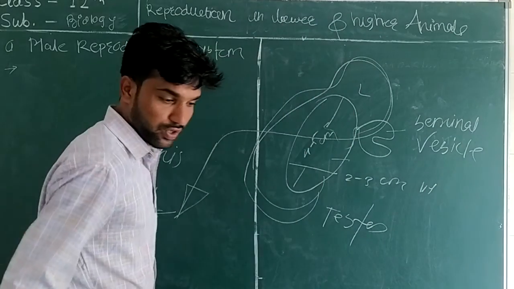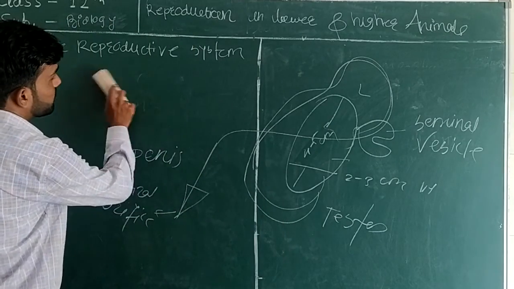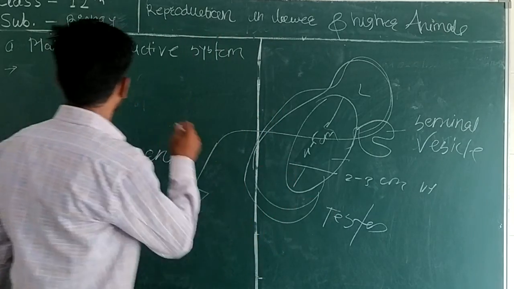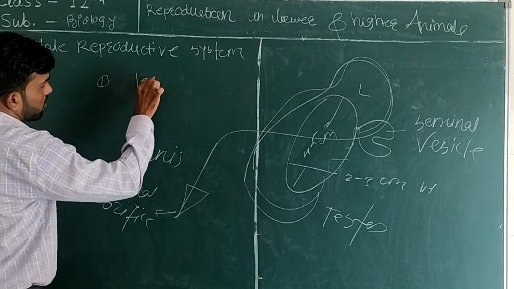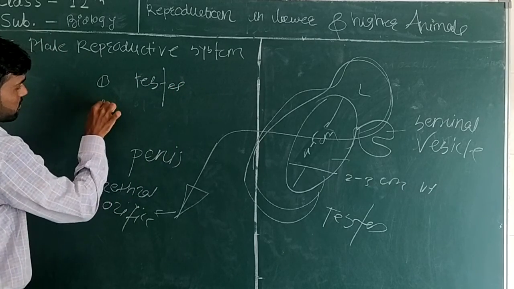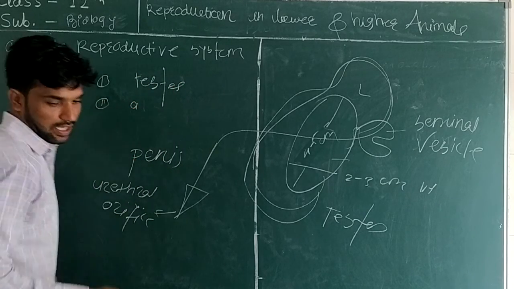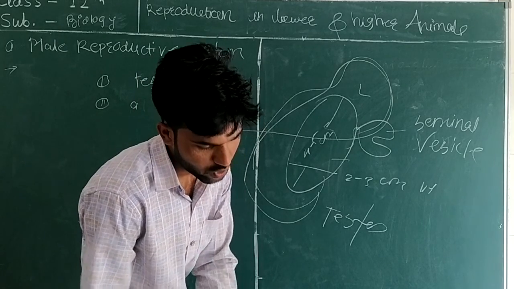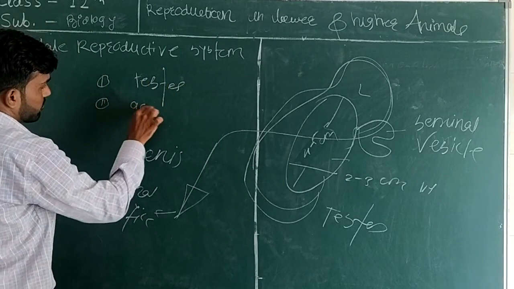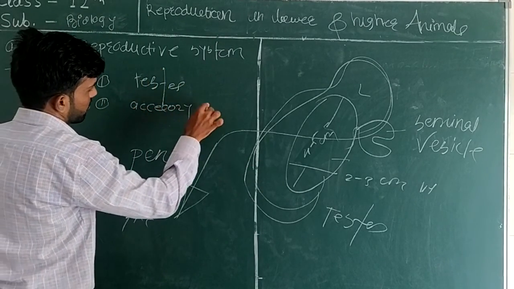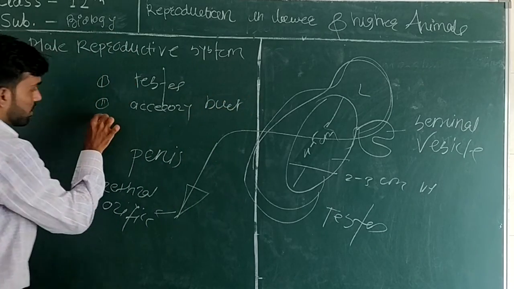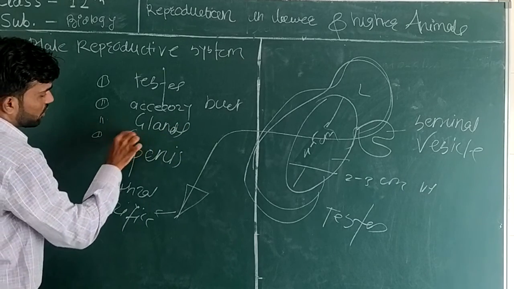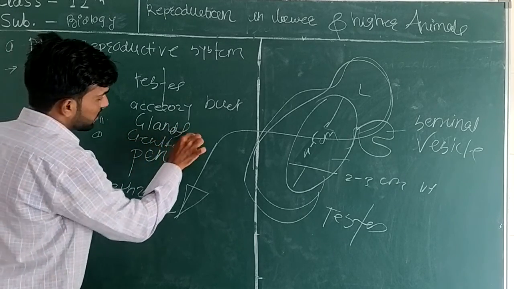So today we see the male reproductive system. The male reproductive system consists of four main components. First is the testes, then the accessory ducts, third is the various glands, and fourth is the external genitalia.